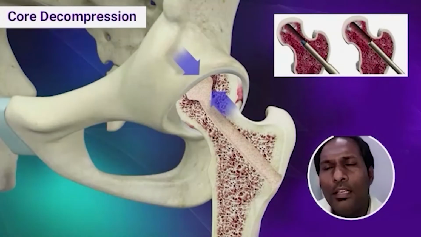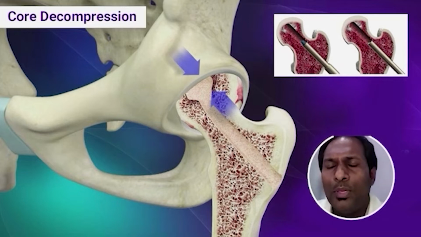But as the stage increases, the treatment also varies. For stage 2 of AVN, if you are able to catch them at that stage, it is still very much better. We can do something called core decompression. That is a very minor procedure where it takes just 25 to 30 minutes, where we just drill holes in the proximal part to relieve the compression that is happening because of all the venous congestion, because of lack of blood supply. And recently, owing to the increase in the use of stem cells, this has become the major technological advance which we have got recently.